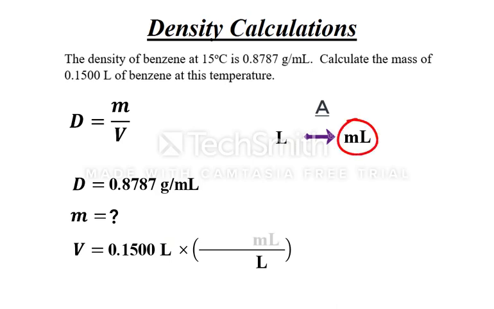The unit that goes on top is the one we are converting to. In this case, milliliters. Now that we have our units, we need only to remember that a conversion factor is simply a fraction where the top is equal to the bottom. So, how many milliliters are equal to a liter? That's right, 1,000. Now, all we have to do is multiply the numbers on top and divide by the numbers on bottom. There we go, 150.0 milliliters.